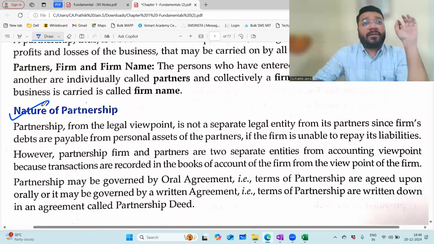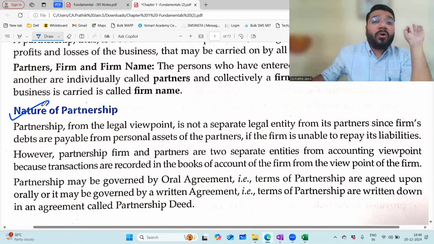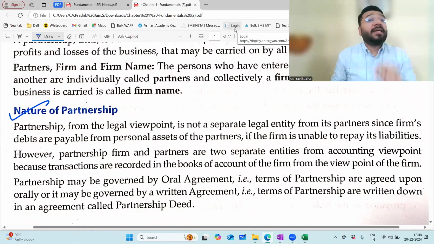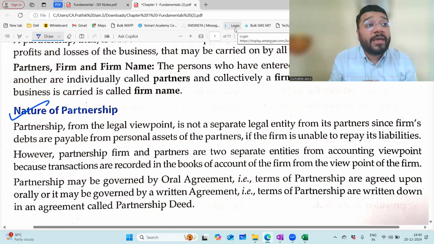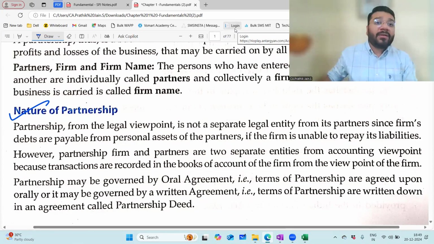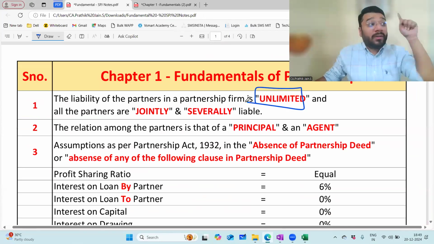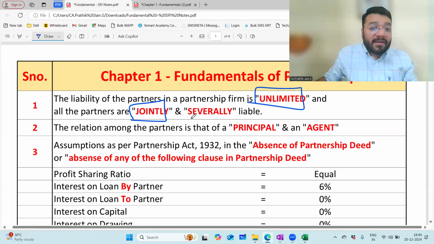Here it says that as per accounting concept, business entity concept, your owner and the business is separate. The partners and the firm are separate. But from the legal viewpoint, law says it is one. Both partners and firm are one, which means if the firm's assets are not capable of paying the firm's debt, then the firm's debt can reach your home and attack your private assets as well. Which means what type of liability are you enjoying? Unlimited liability. So what is the liability of partners in a partnership firm? The liability is unlimited. And all the partners are jointly or severally, meaning individually, liable for their respective acts.